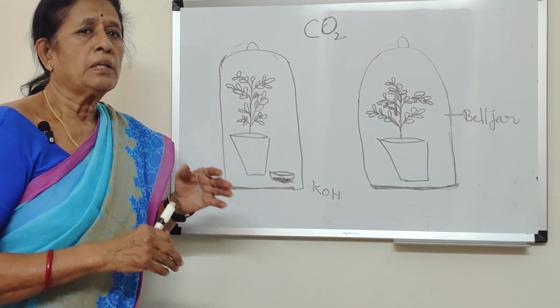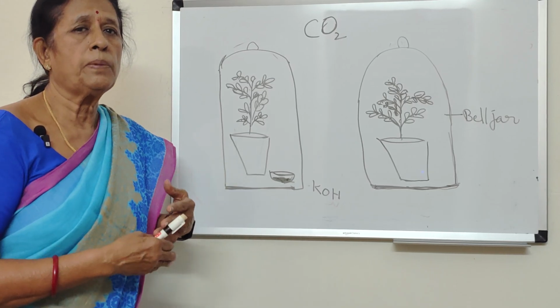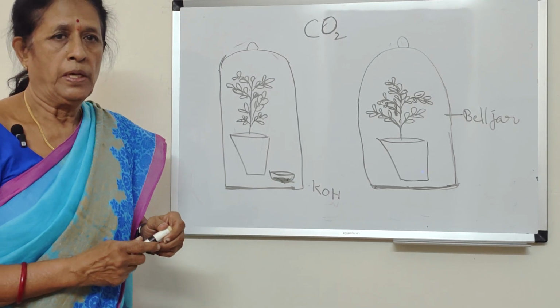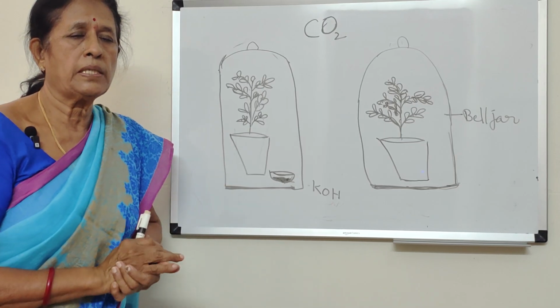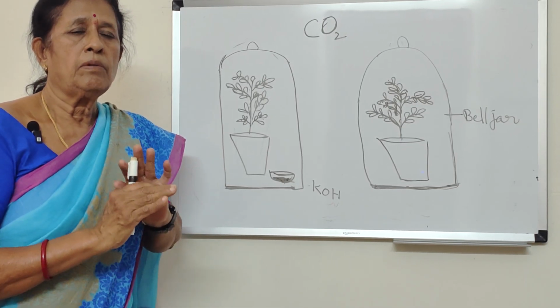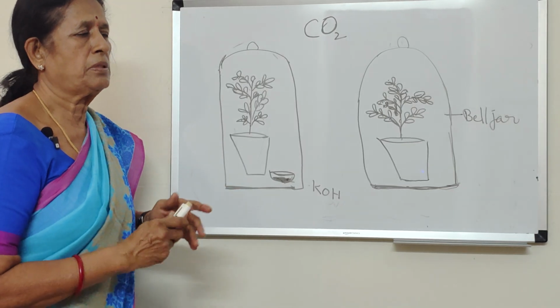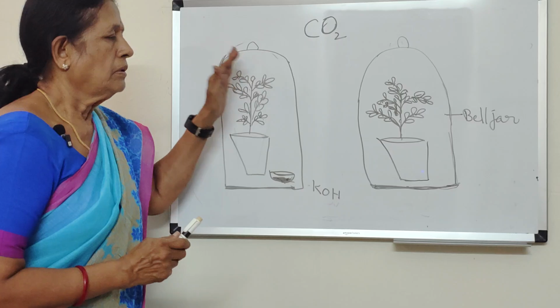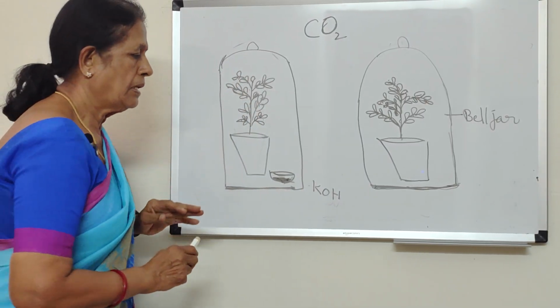So what happens? They have to live, they have to survive. That is why they utilize whatever food material is present in them. So they utilize all their starch. And after 4 or 5 days, the plants will become de-starched. That means there won't be any starch in the leaves or plants. Then we have to take the plants outside and keep them in sunlight.